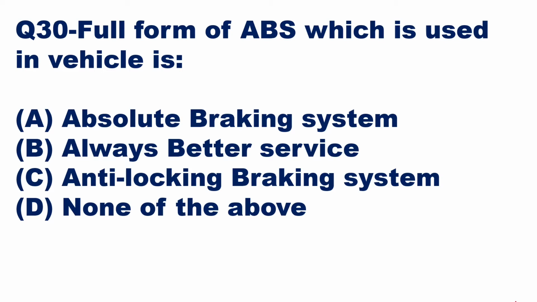Then we'll go to the next question. Full form of ABS which is used in vehicles. Earlier also we have seen ABS. It is anti-lock, so it is anti-locking braking system. Here your wheels are not going to get locked. Suddenly the brakes will not go, wheels will not be locked immediately, and the vehicle will not skid. It is against the locking, but it will also give you a braking system. So the full form of ABS is option C, anti-locking braking system.